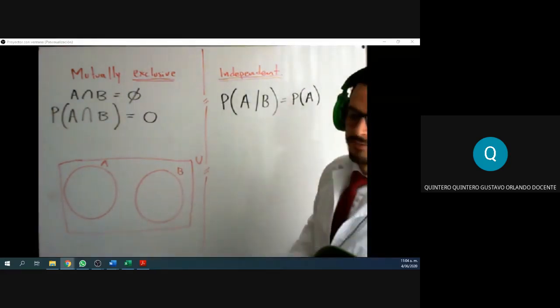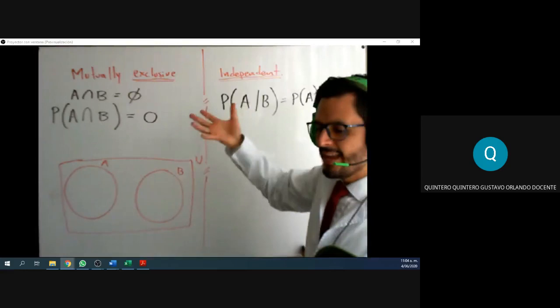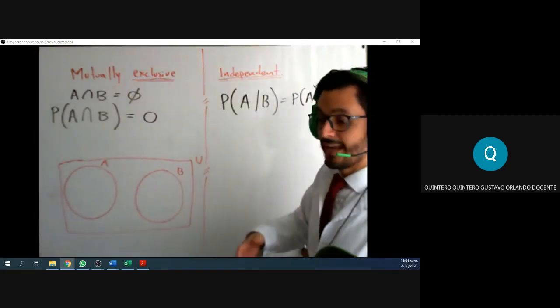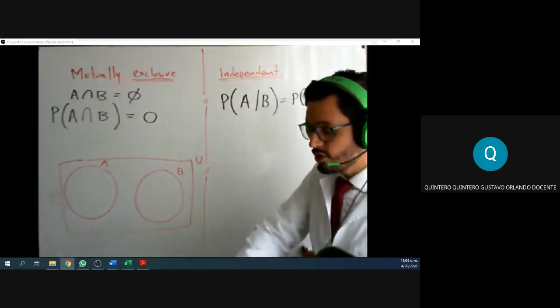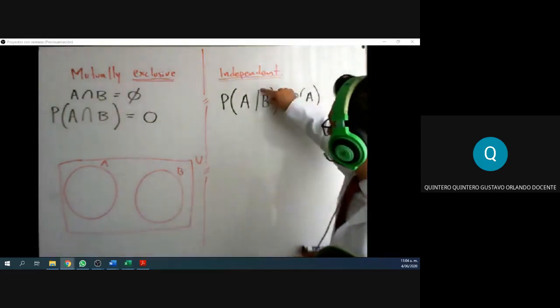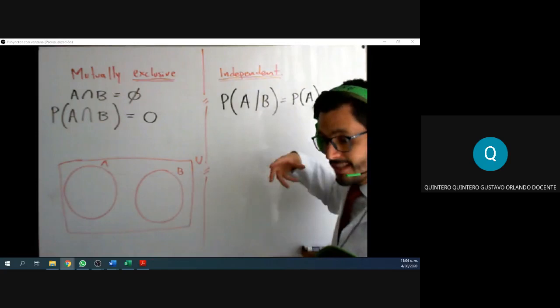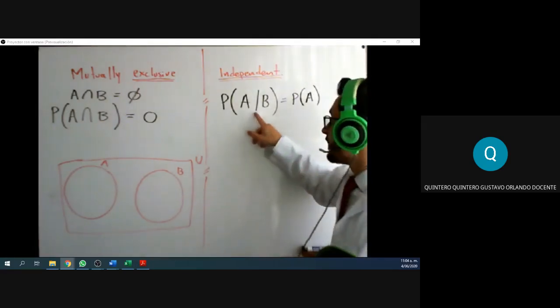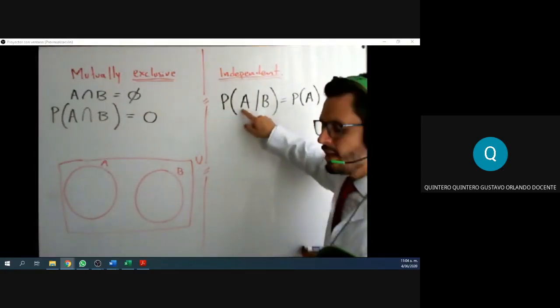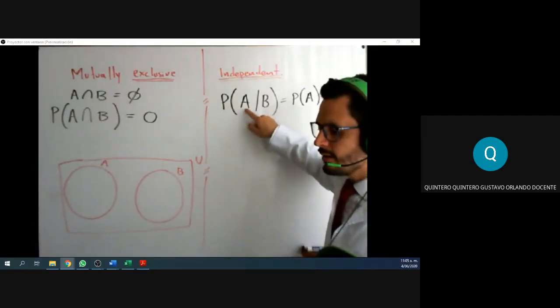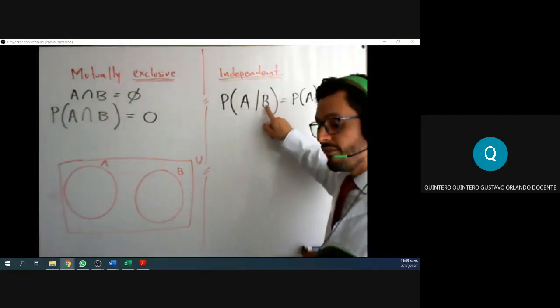If this happens, then the two events are independent. Again, we saw in the last class that this is conditional probability, right? This is how you write it. That line means "given that," and everything after the "given that" is the condition. So here we have the probability of one event happening given that another event happened.